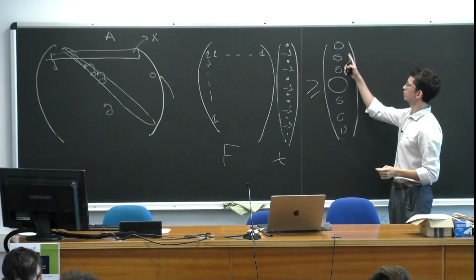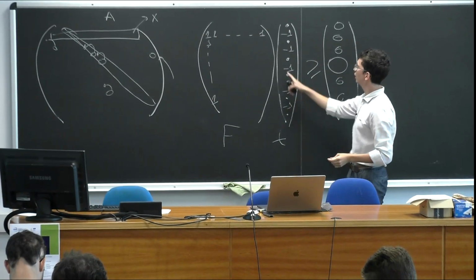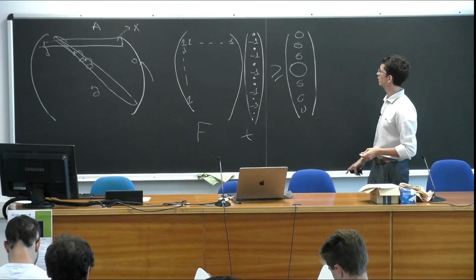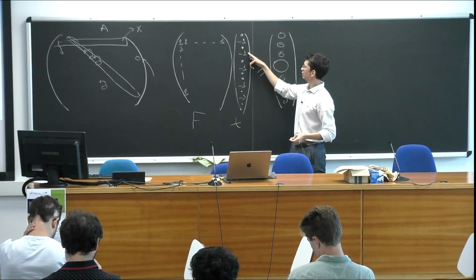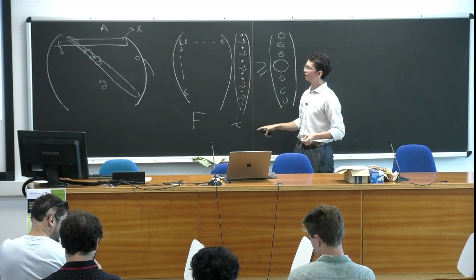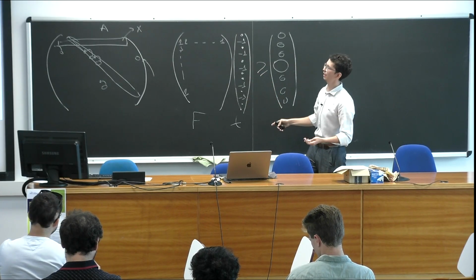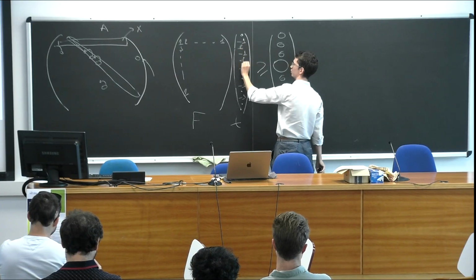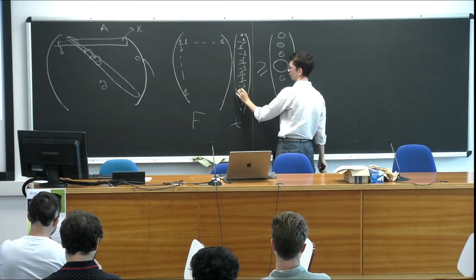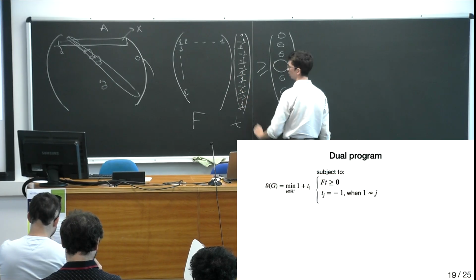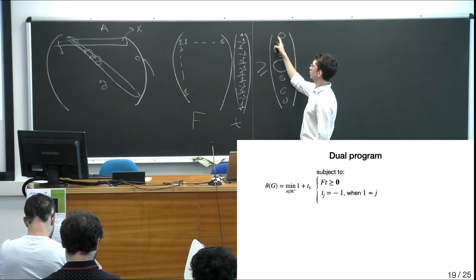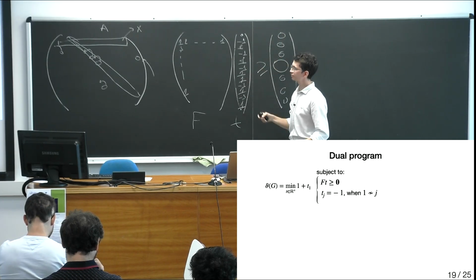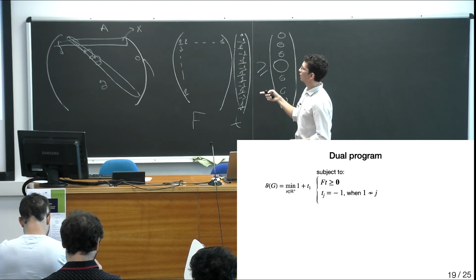Okay, let's look at the first entry. The first entry is the vector t hit by the all ones vector, so it's just the sum of all the entries of vector t. And since essentially half of them are fixed to -1, to construct a dual solution, it's reasonable to try to fix the other half to +1. It's a natural candidate for the dual, because the first entry will have just the sum of this balanced vector, which will be close to 0.